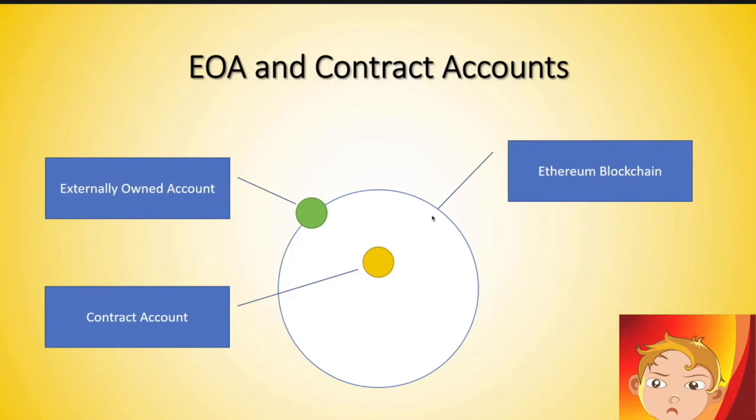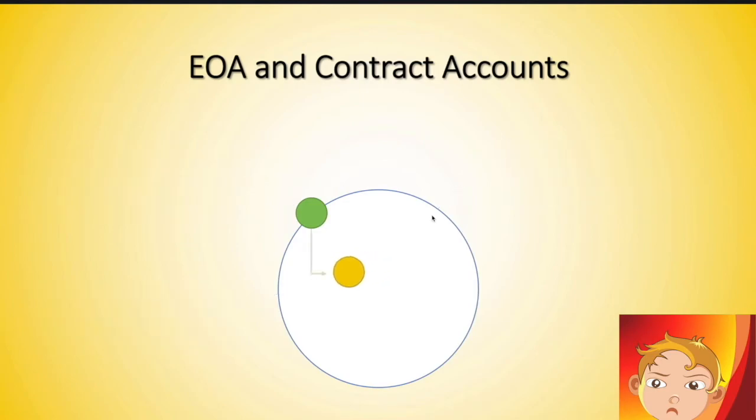Okay, how can you initiate those transactions? Well, what we did, we were initiating a transaction from an externally owned account, an EOA, to a so-called contract account. What you cannot do is have smart contracts or contract accounts initiate transactions themselves. They always have to be triggered from an externally owned account.